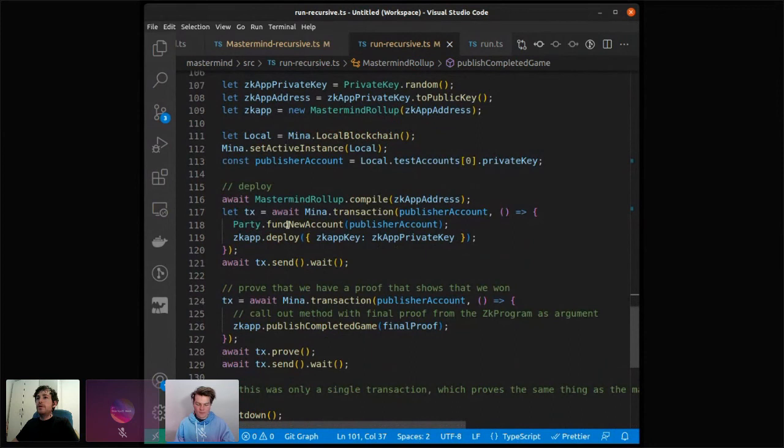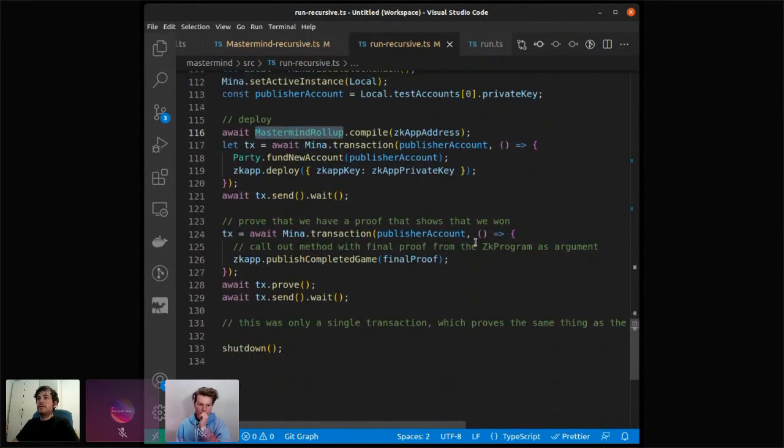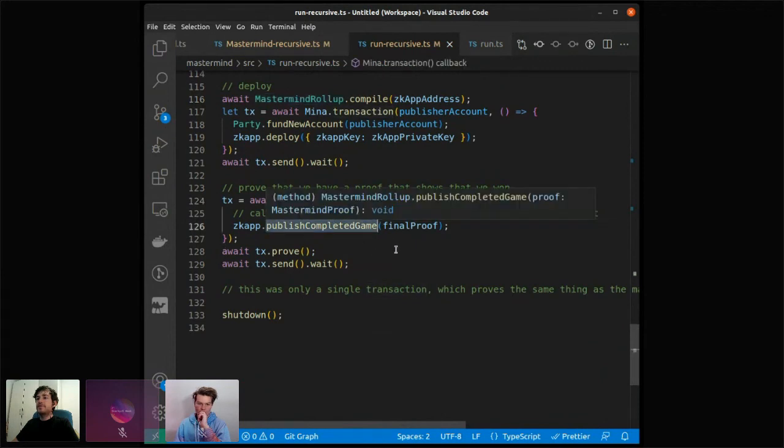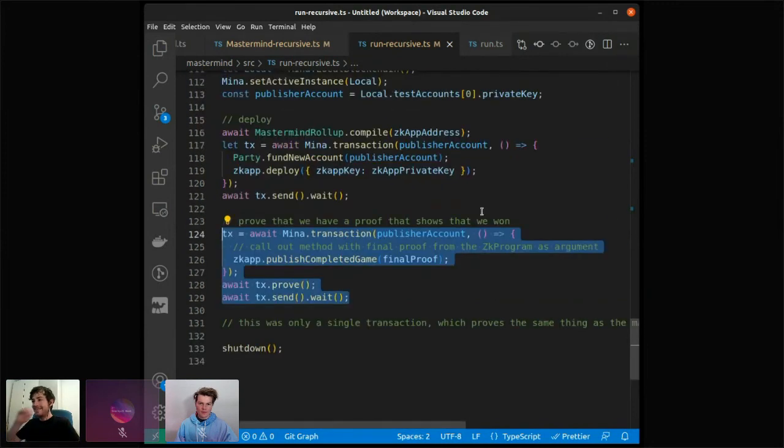How do we deploy this rollup smart contract? And we make a transaction that publishes this proof of a completed game. And as you notice, this is just one transaction. So we have our efficiency gains. Cool. I think I'm done.